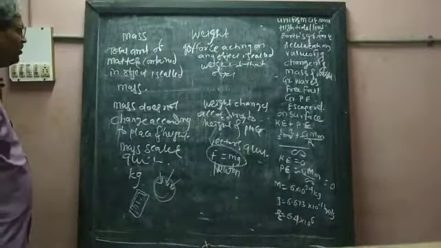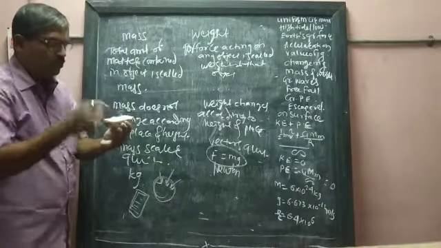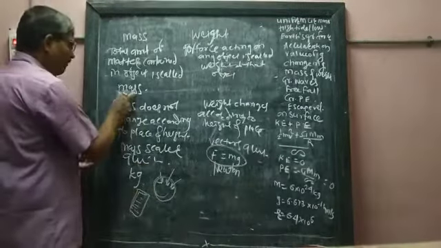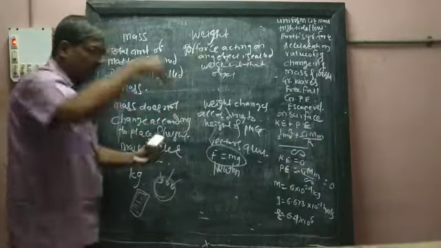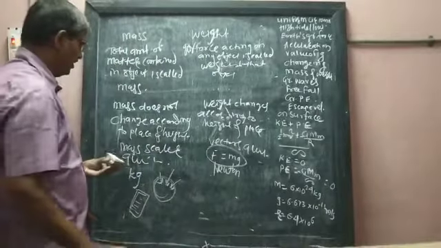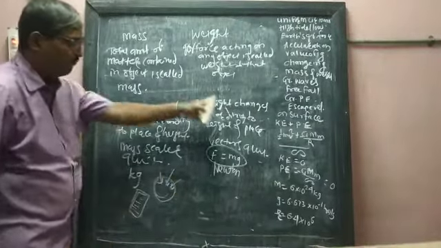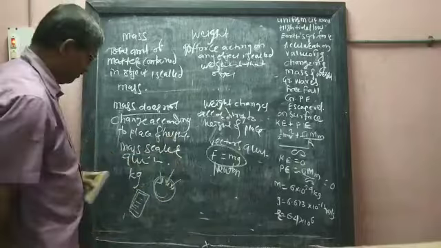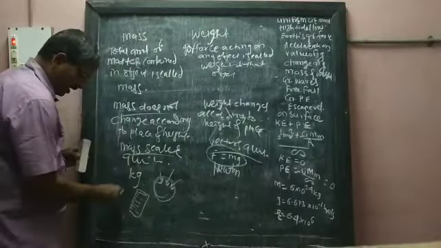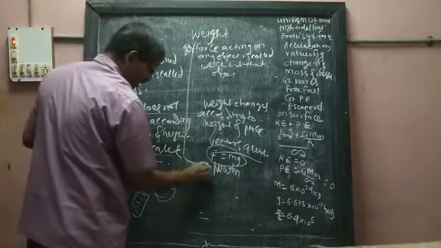One more time we will check it. Mass means what? Total amount of matter contained in a body, that is called mass. And weight means what? Gravitational force acting on any body is called weight. Mass does not change anywhere according to place or height, but weight changes according to place and height. Mass is a scalar quantity, weight is a vector quantity, and the unit of mass is kg, while weight is measured in Newton.